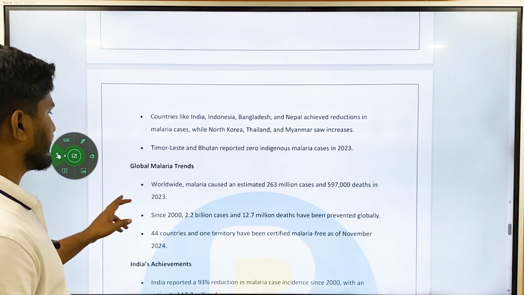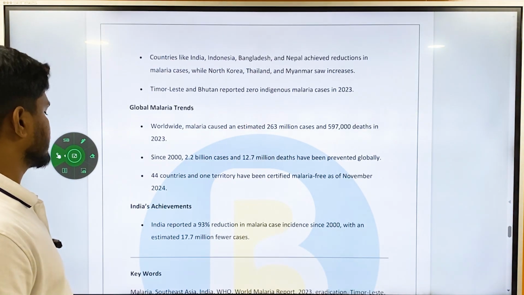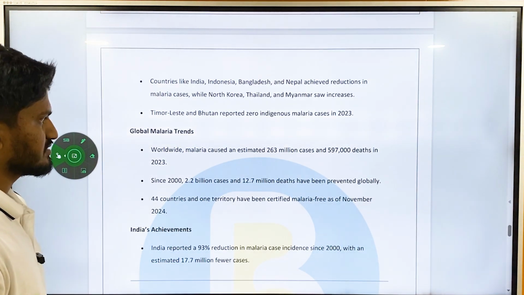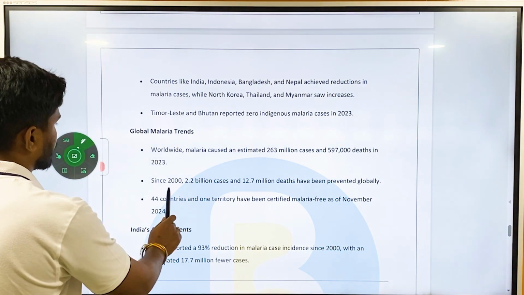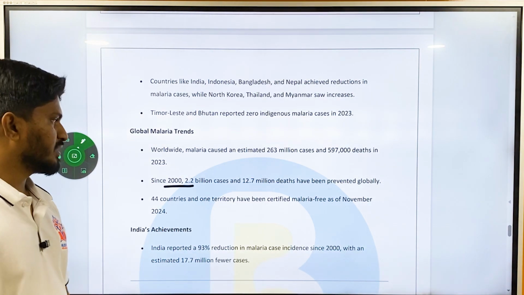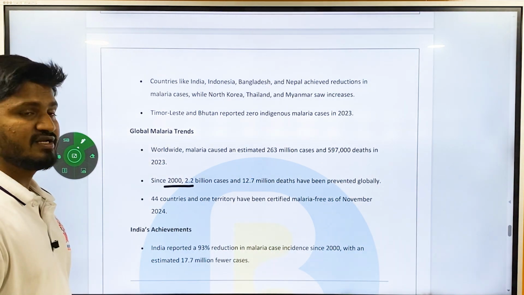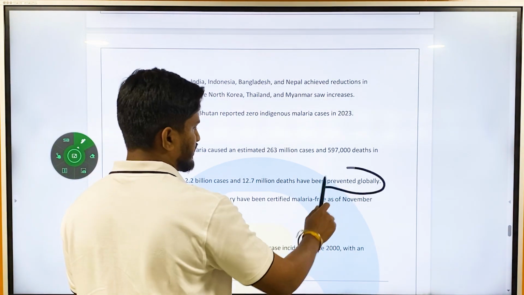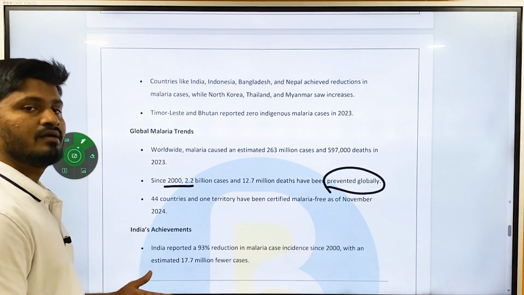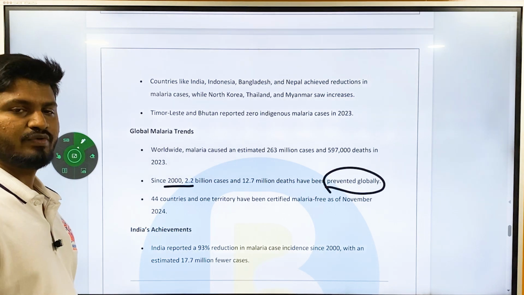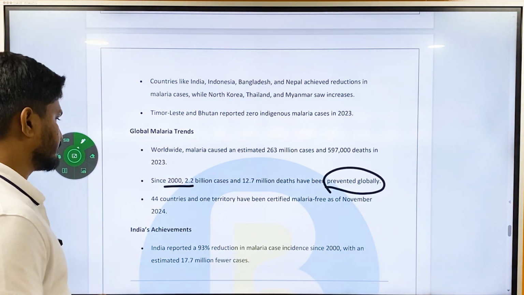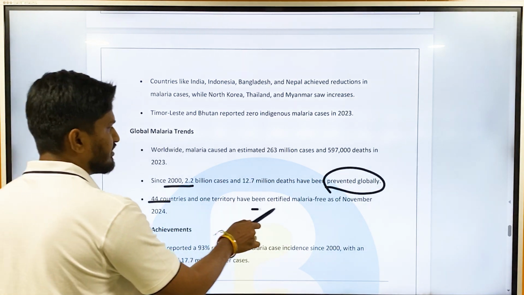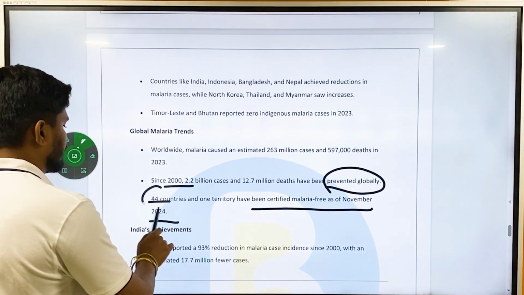And global malaria trends: worldwide, malaria caused an estimated 263 million cases and 596,000 deaths in 2023. Since 2000, 2.2 billion cases and 12.7 million deaths have been prevented globally. This is very important. So globally, the fight against malaria is progressing at a very good, fast rate. 44 countries and 1 territory have been certified malaria free as of November 2024.